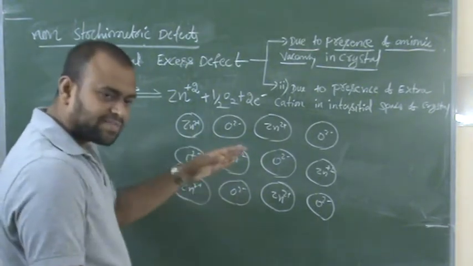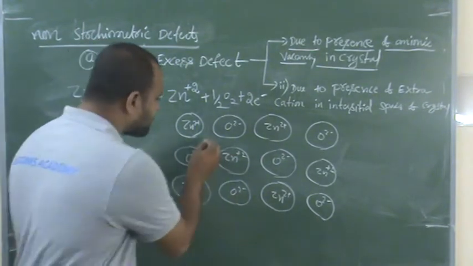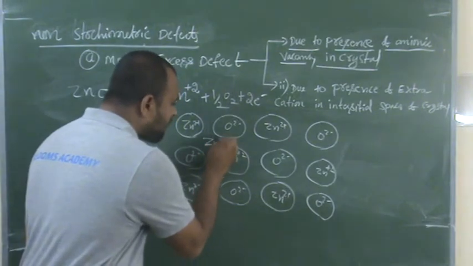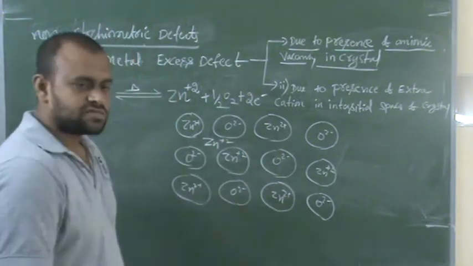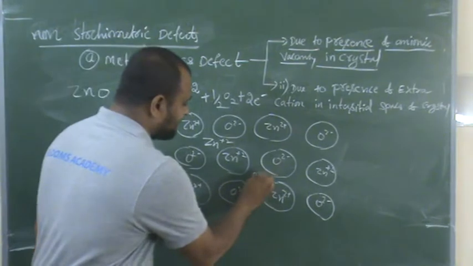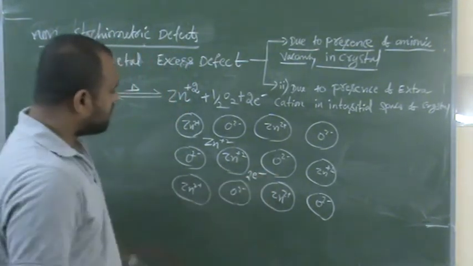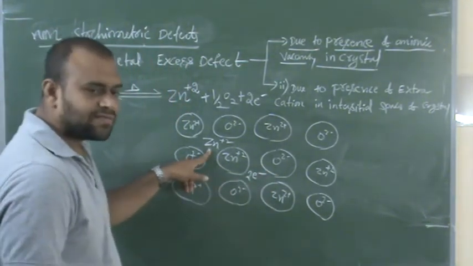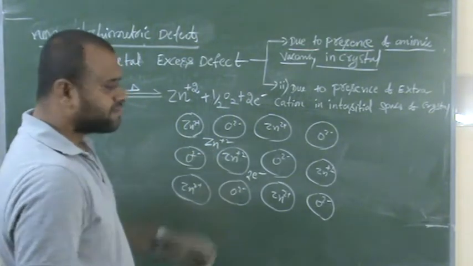Whenever this is heated in presence of zinc vapors, the excess zinc will occupy the interstitial spaces like this. The electrons and the zinc ions will occupy the interstitial spaces.